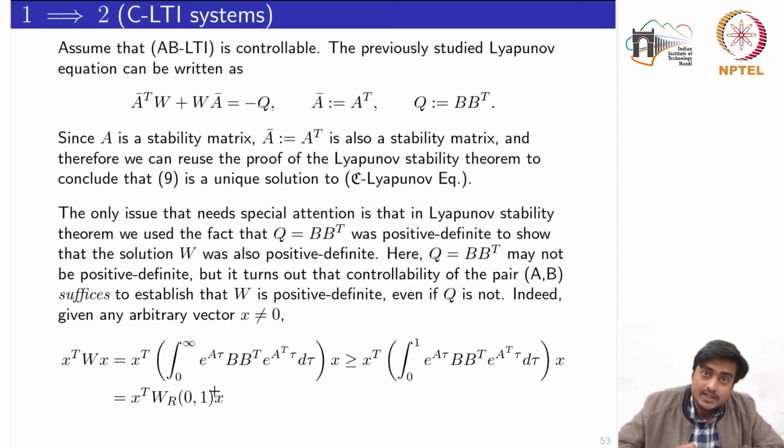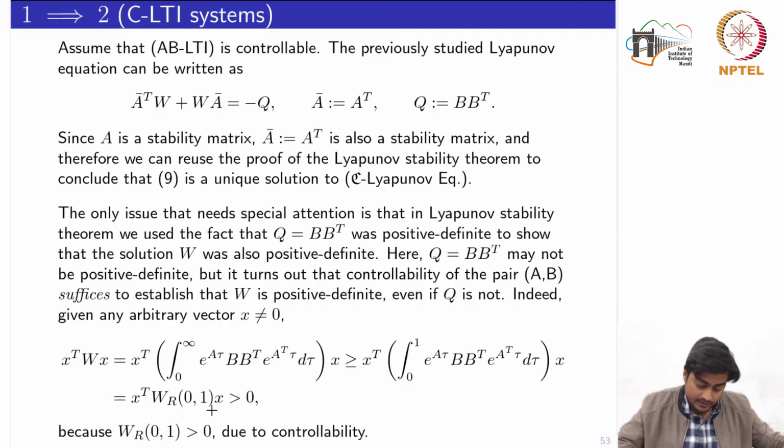And being the controllability, it says that the reachability Gramian must be positive definite. So I can have that this is greater than or equal to 0, because this result is already known to us: the controllability Gramian should definitely be positive definite, and it is already an assumption that the pair AB is controllable, which implies that this condition would definitely hold. If this holds, then it means that x transpose Wx is positive definite. So we have just shown that W, which is nothing but the solution of the Lyapunov equation, is positive definite.